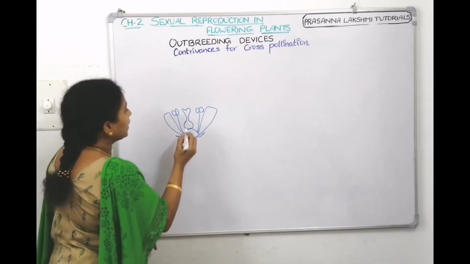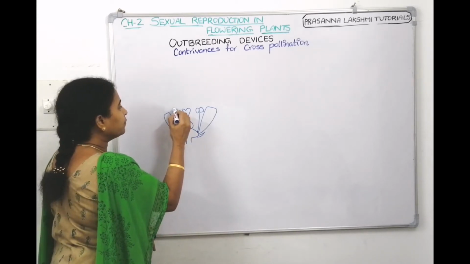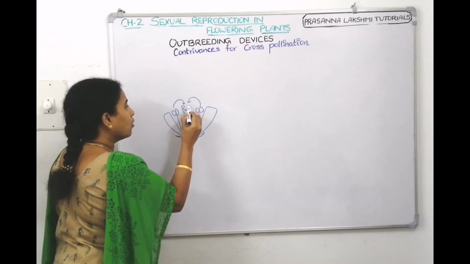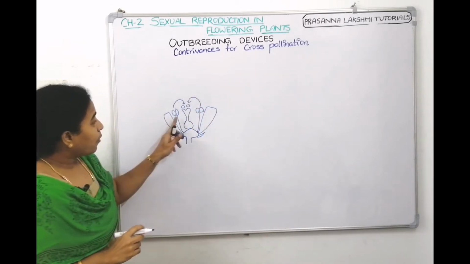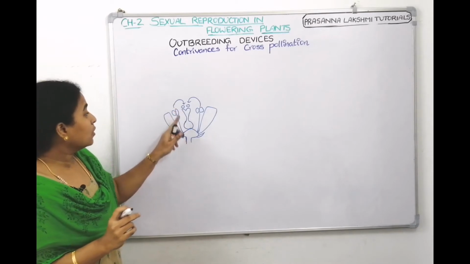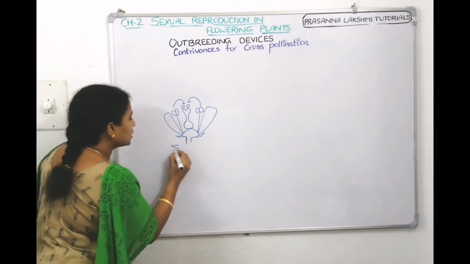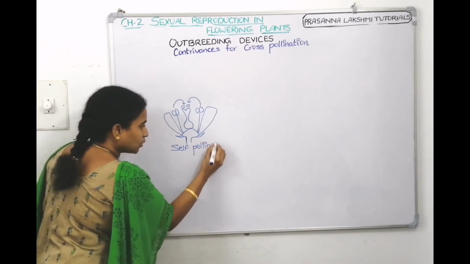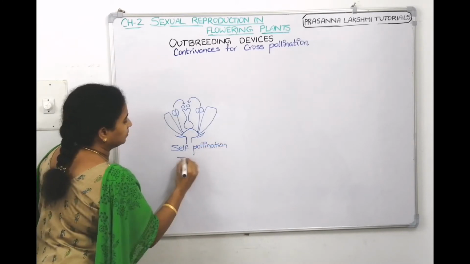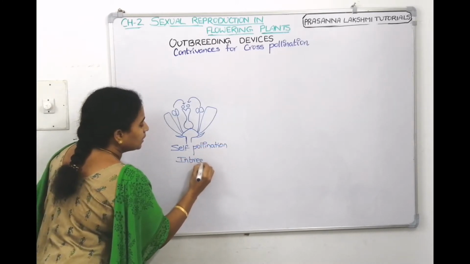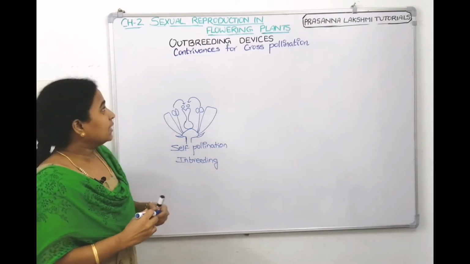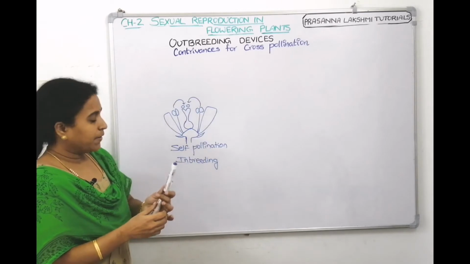Children, now if the pollen grains come and land on the pistil of the same flower, what is this called? Self-pollination, right? Now, it is also called inbreeding. Now, what is outbreeding then? Our today's topic is outbreeding devices.